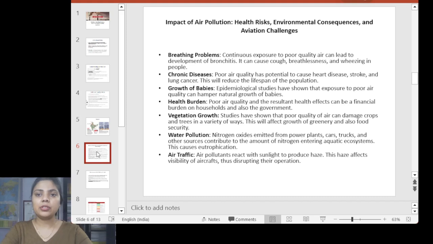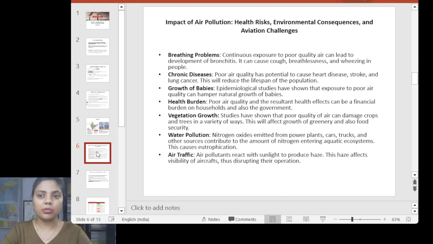Next we are going to see the impact of air pollution. I won't say that the impact of air pollution is only on humans. We can see it's also on the environment as well as on the other creatures in this universe, because pollution is not something which you can bound with a boundary, and it is not something which impacts only humans. There are certain points which I have listed here.